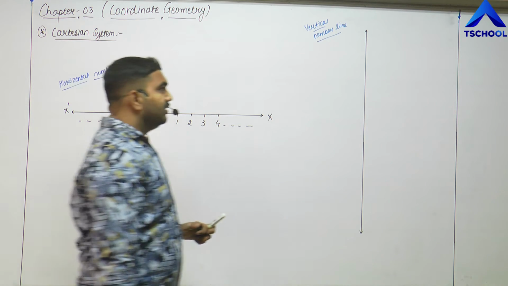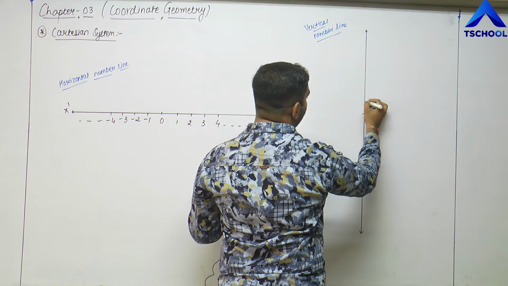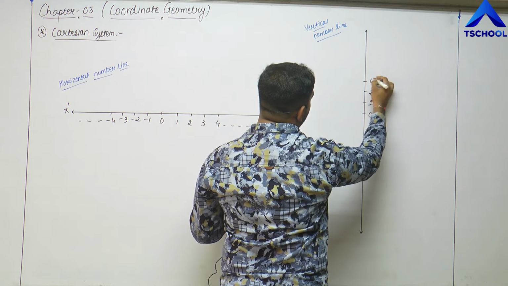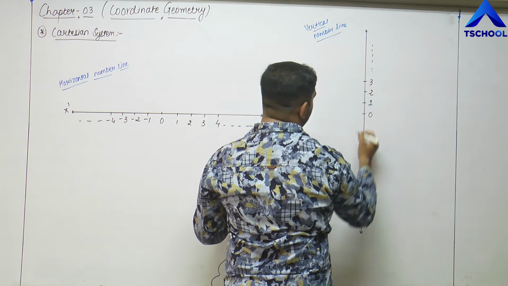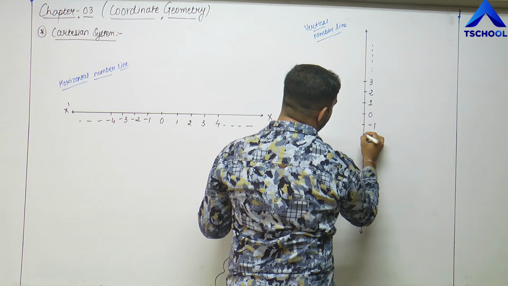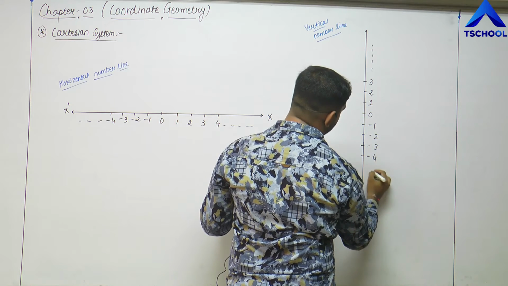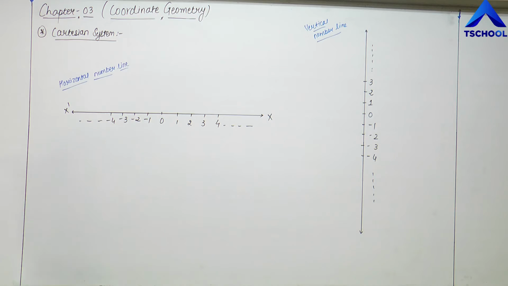X dash. Now on the vertical number line, again we shall take 0. On the upper side we shall take the positive integers and so on, and on the lower side we shall take the negative integers, right? So that is how the vertical number line goes.